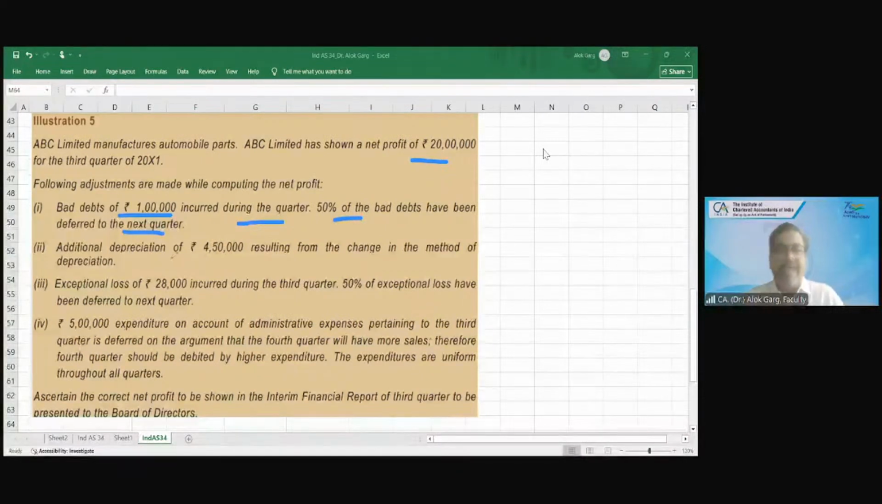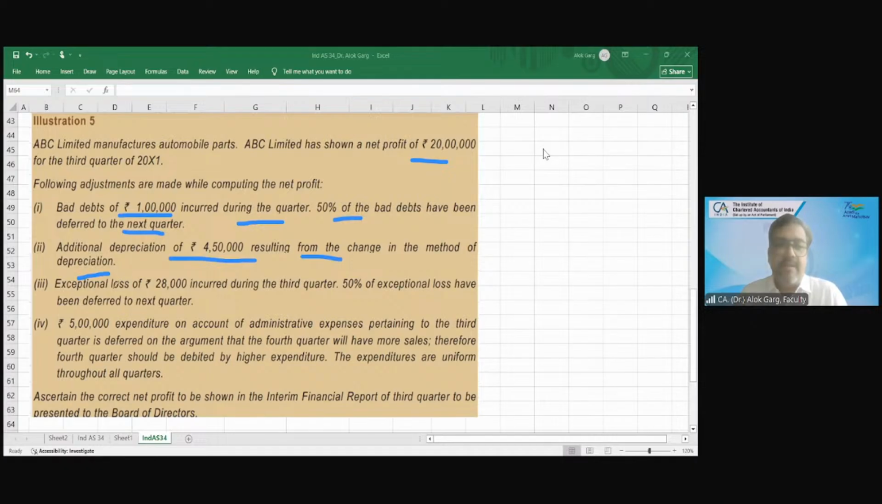You cannot defer. Additional depreciation of 4,50,000 resulting from the change in method of depreciation. In this quarter 3, you have changed the method of depreciation. It's a change in estimate, and due to it 4.5 lakh expense has come. Is this right? The treatment is correct, sir. Whenever there is a change in estimate, it has to be applied prospectively, so no adjustment is required. Whatever the company has done is the right treatment.